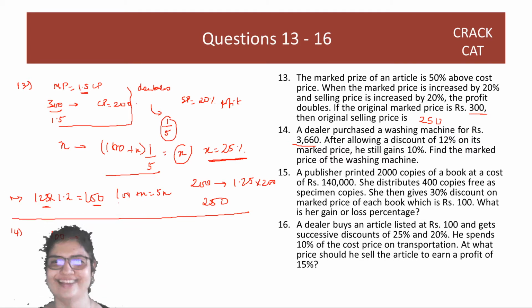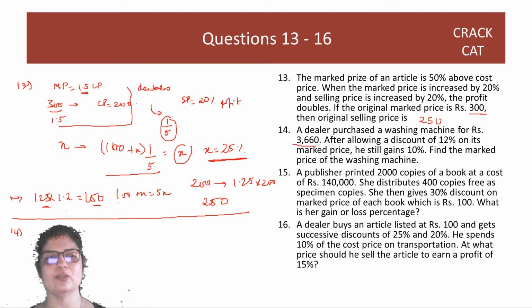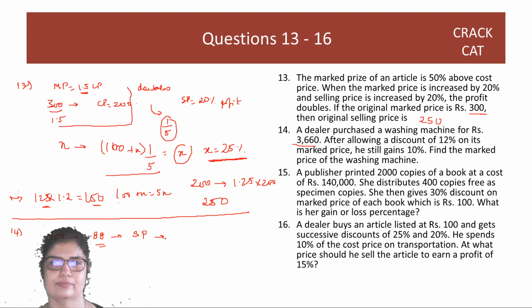Life is easy, right? So you start with 100 and say that you are giving a 12% discount on it, meaning 88 is your selling price. And in this 88, you gain 10%. So if I divide 88 by 1.1, I will get the cost price, which is 80. So if the cost price is 80, the marked price is 100.